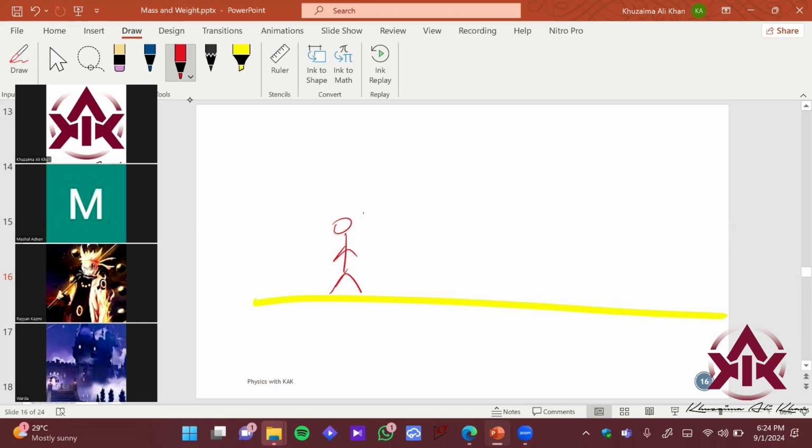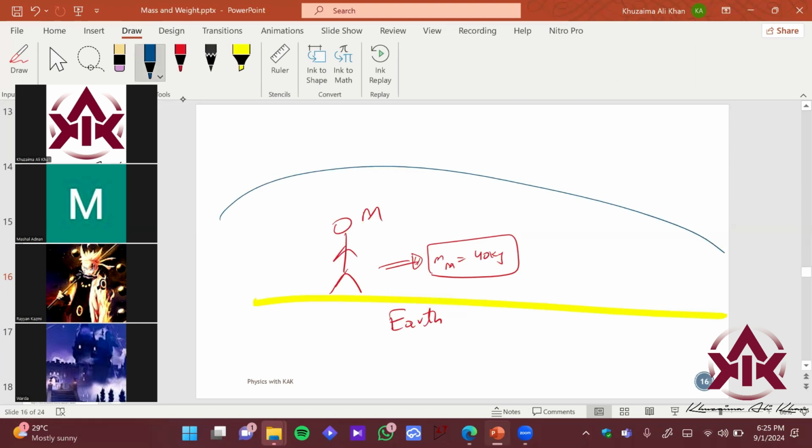Imagine कि this is Mashal, ठीक है, and she is standing at Earth. तो वही है राइट, वो Earth पर ही है अभी, let's say she is in her particular city. And यहाँ पे जो हमारे पास इसकी mass है Mashal की, that is coming out to be let's say 40 kg. Imagine now she is, this is the boundary of Earth, imagine कि बहुत दूर है. Now she is over here, right. अब इसकी mass according to Varda is going to be less than 40, let's say 35 over.